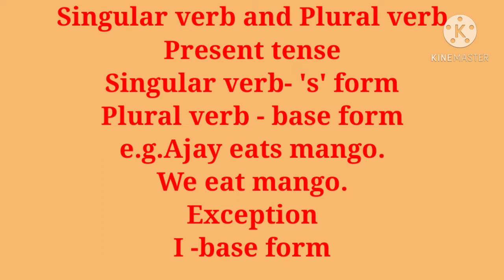Whereas in the second sentence, we eat mango. Here is a plural subject. So along with the plural subject there is the base form V1, eat. We eat mango. But here is one exception. I is a singular subject, but V1, the base form of the verb, is used. It means though we use a singular subject along with a singular verb in s form, in the case of I, we cannot use the s form along with I.